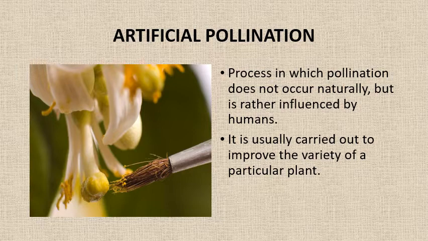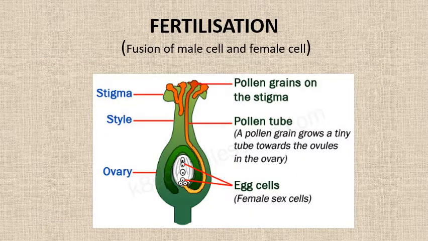So children, once pollens reach the stigma by the process of pollination, what happens after that? Let's see. Once the pollens reach the stigma, they germinate and start growing a pollen tube that passes through the long tube called style, as you can see in the diagram here, and reaches the ovary.